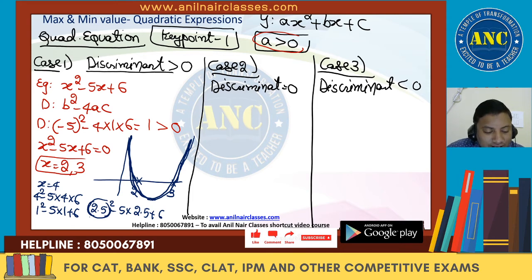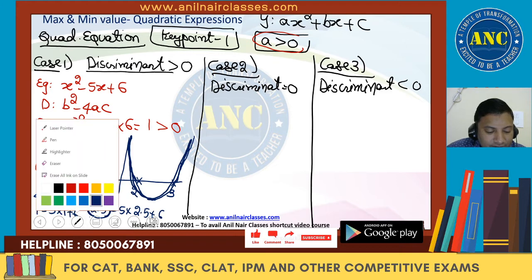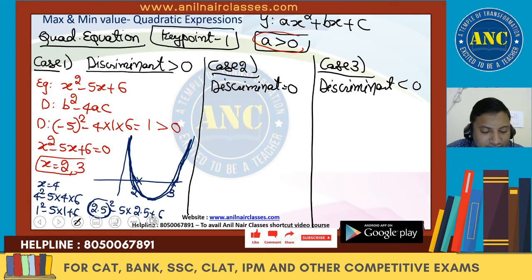So x positive, y positive on the outside, and y negative in between. So the graph will be like this. I will just draw it with a different color. This is the graph for a greater than 0 and discriminant greater than 0. I hope the idea is clear.